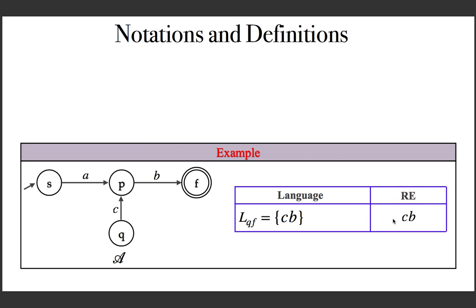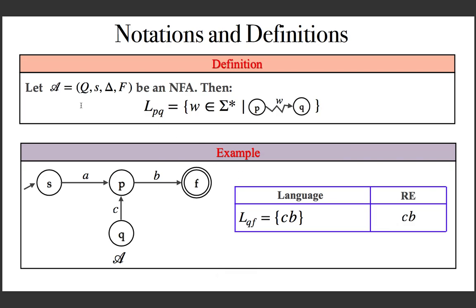And now with this, let me formalize this notation. Given an NFA, LPQ is the set of all strings W such that there exists a path from P to Q on W. That's it. All such W. And any set of strings can be defined as a language. That is what I said, it's a language. It is not the language of this NFA, but this is a language. The notation is clear, I think.